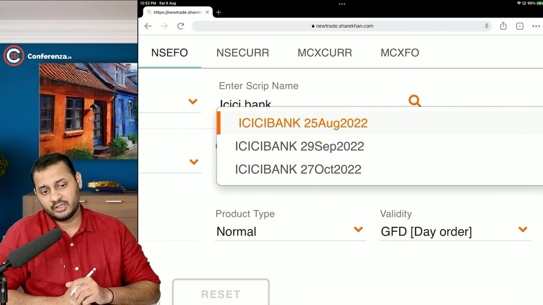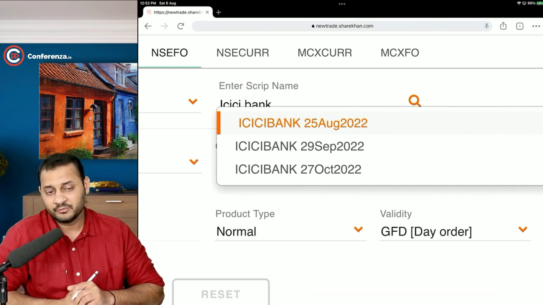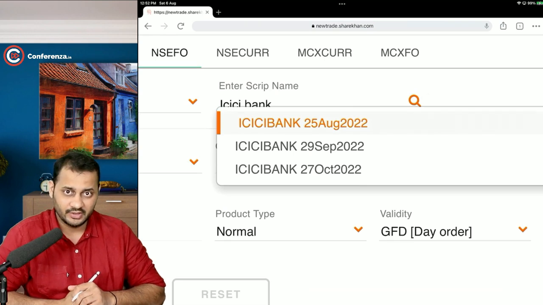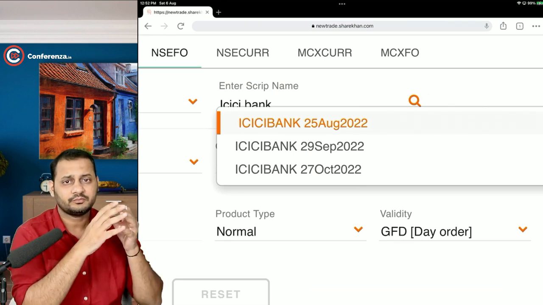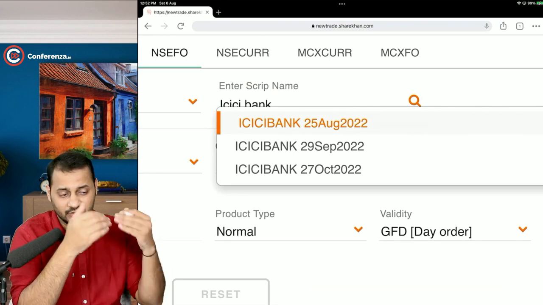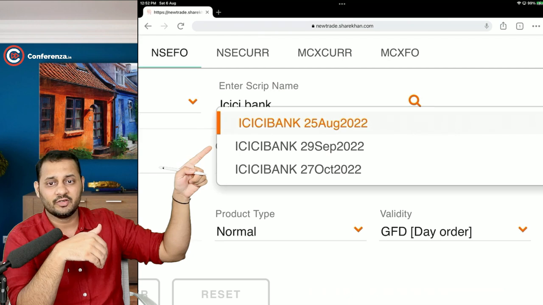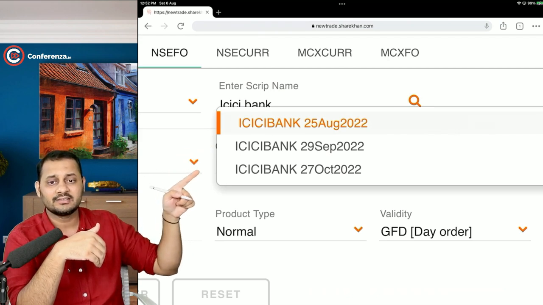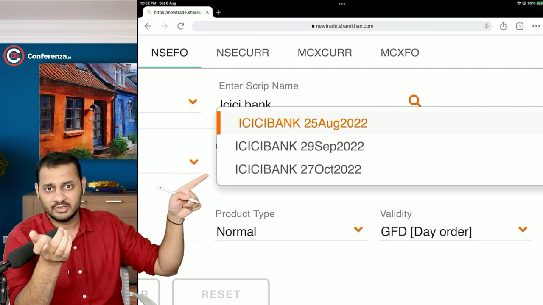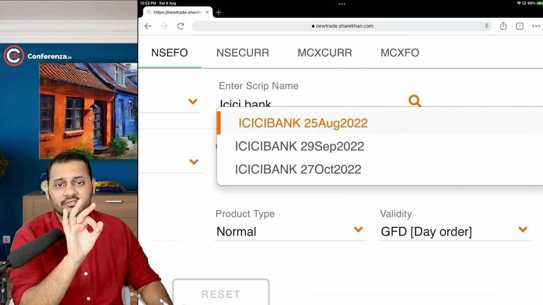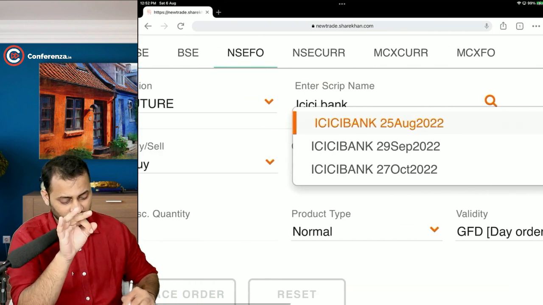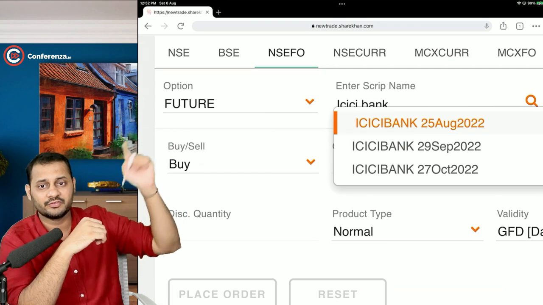Right now, the time that I'm recording this class is 6th of August. So that's why the first month is August itself: the last Thursday of this month, the last Thursday of the next month, and the last Thursday of the next to next month. At any point of time, three different contracts on ICICI Bank futures will be available.